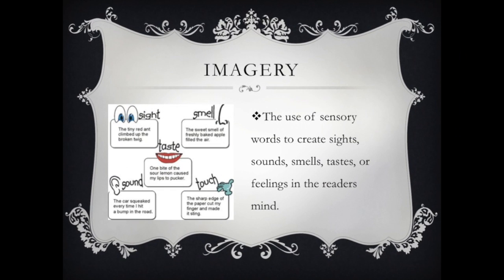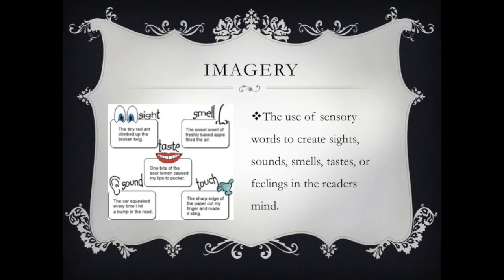All right, the last poetic device we're going to talk about today is imagery, and it's not exactly figurative language. Sometimes it is more literal, but I group it with figurative language because a lot of times figurative language is used to create imagery. So imagery is the use of sensory words to create sights, smells, tastes, and feelings in the reader's mind. So these are things that appeal to your five senses.